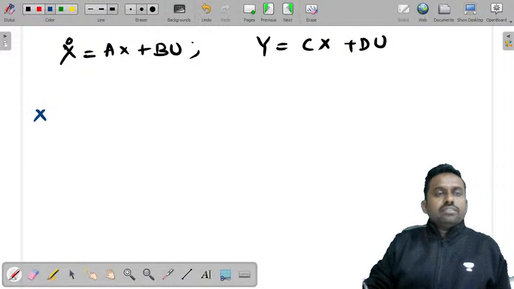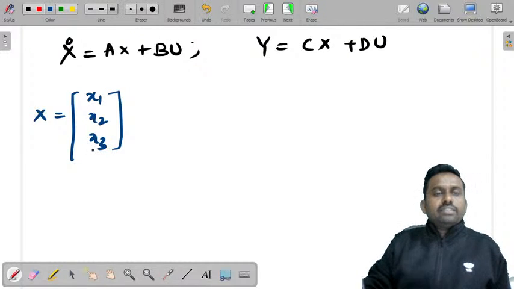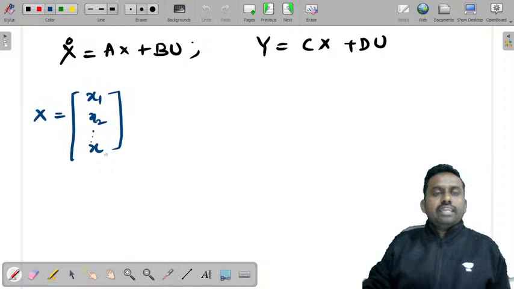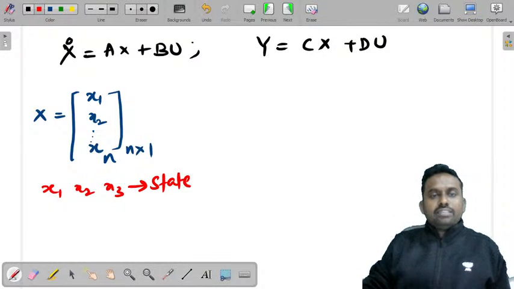Here x is a column matrix. This is x1, x2, x3 and so on. How many number of state variables we have taken? N. So it is xn. So it is n by 1 matrix. So this is a column matrix where x1, x2, x3 to xn are state variables.